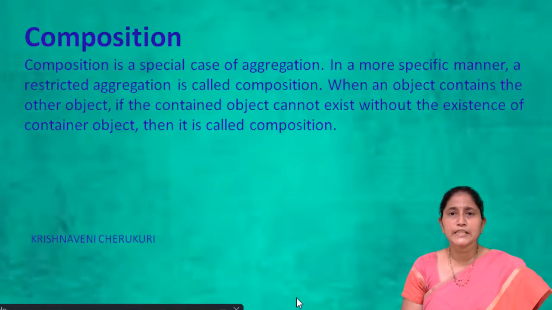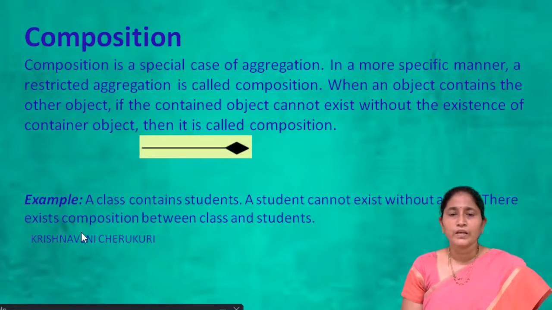Then coming to composition. Composition is a special case of aggregation. In a more specific manner, a restricted aggregation is called composition. When an object contains another object, if the contained object can't exist without the existence of the container object, then it is called composition. The symbol is represented like this. For example, a class contains students. A student can't exist without a class. There exists a composition between class and students.